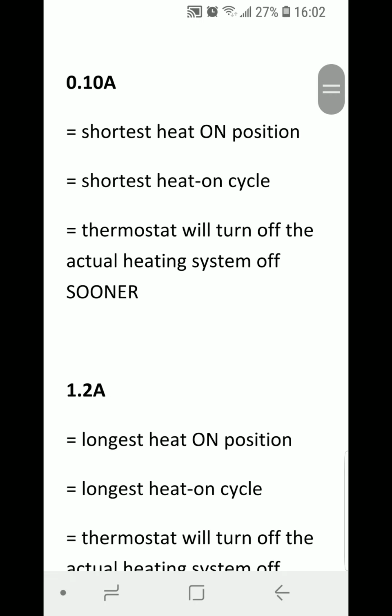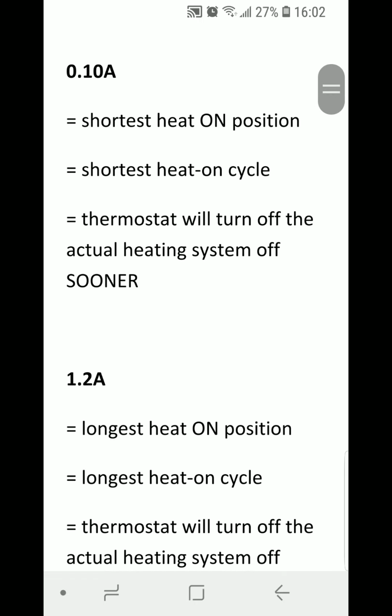Okay, so the 0.10A setting is the shortest heat on position, the shortest heat on cycle. The thermostat will turn the actual heating system off sooner or earlier.